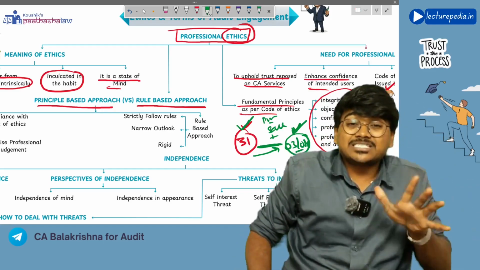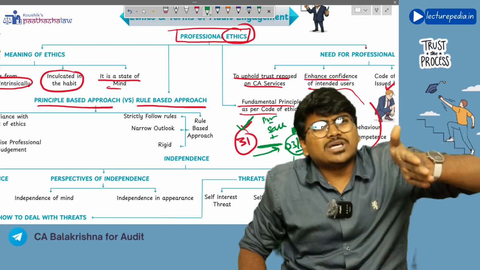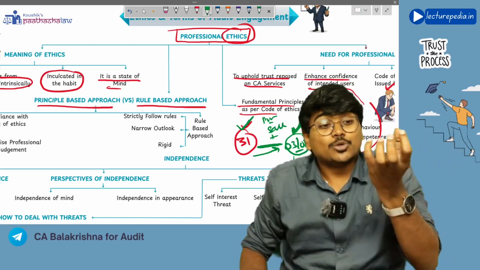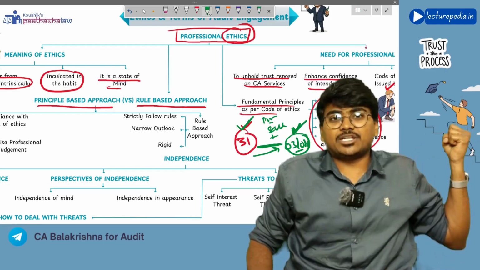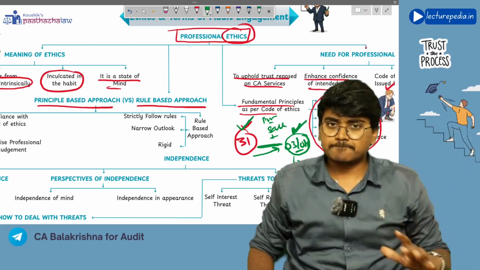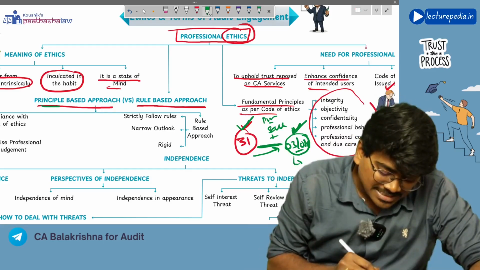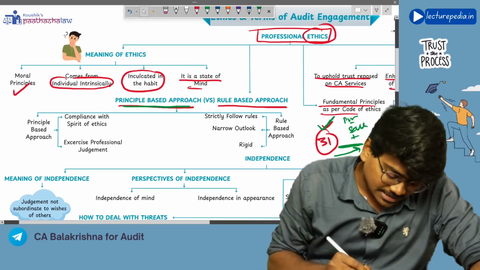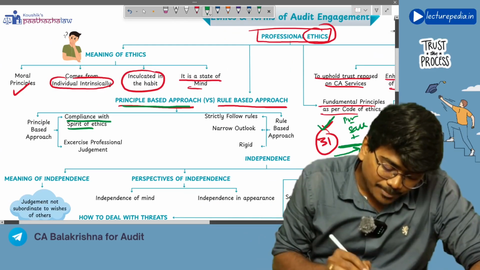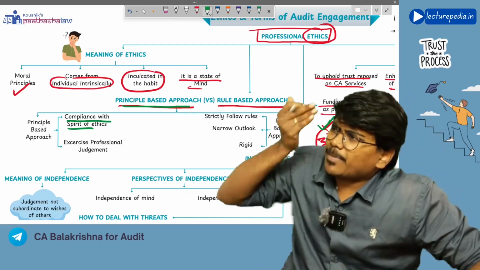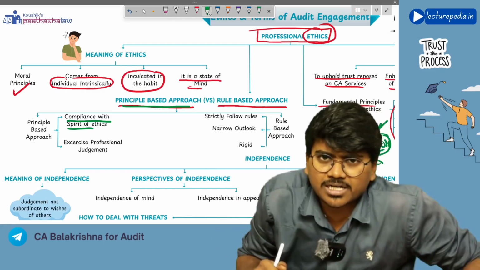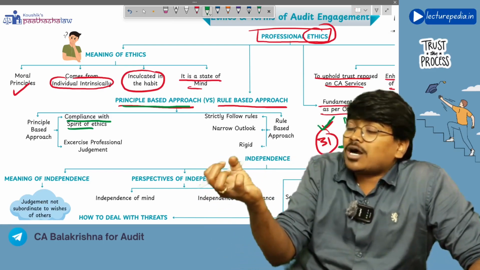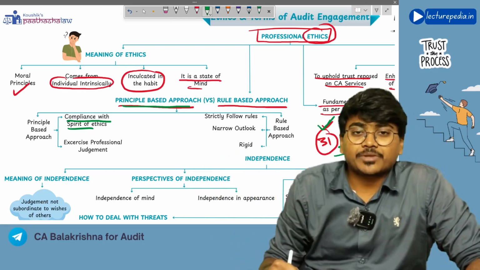But under principle based approach, by doing whatever the thing you want, you will try to achieve the spirit of the rule. So under principle based approach, you will comply with the spirit of the ethics. By doing whatever the thing you wanted, you will try to achieve what the principle is saying.